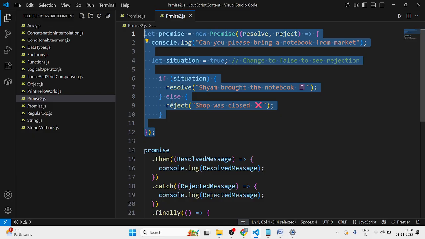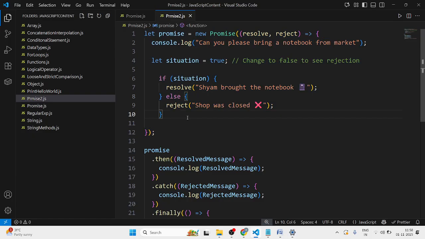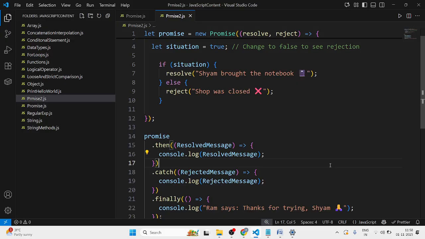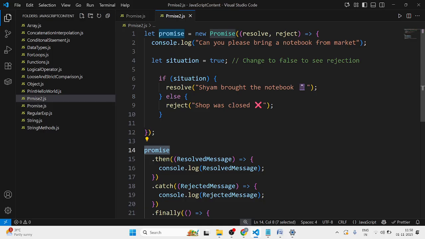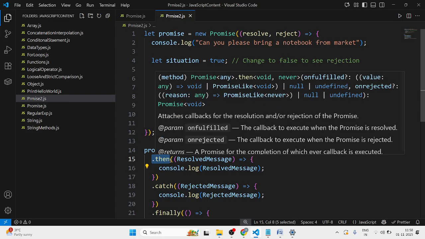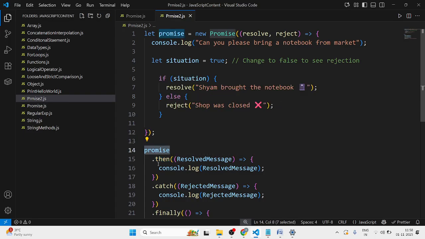Now, when I want to execute this promise in the future, I will use it because I have kept it in a variable, right? If the promise executes, I want to print promise.then, like we used to write in Cypress, cy.fixture.then. Here, promise.then, I want to print the resolved message. This is what will print.